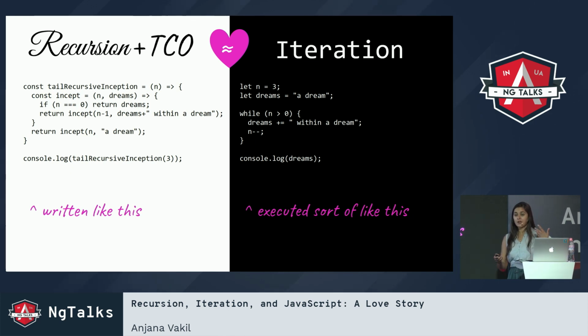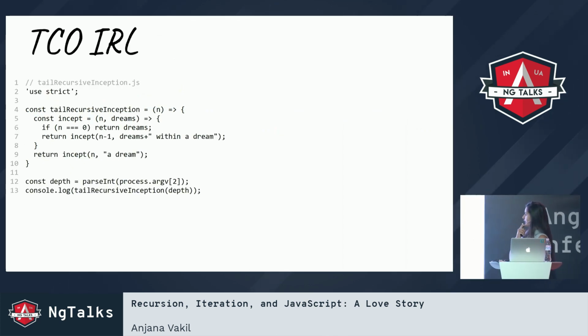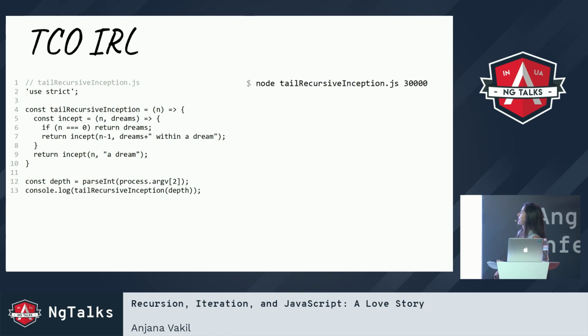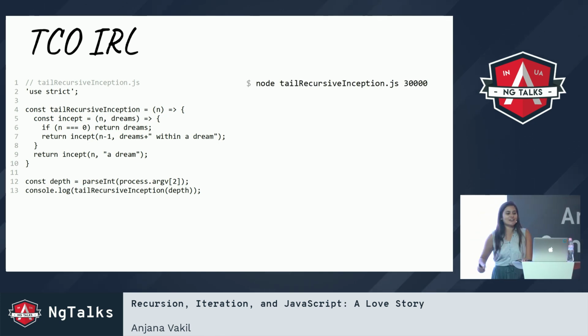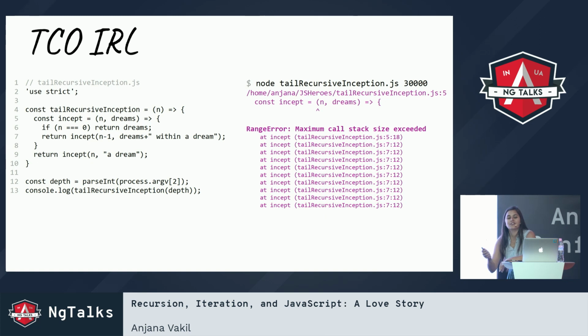It allows us to go to much, much greater depths of recursion, or possibly infinite recursion, without ever hitting that stack overflow. So, all right, I've wrapped my little tail-recursive inception function in a little script so I can run it, and I'm getting really excited. Anjana told me that we can run this, and we can get 30,000 different nested withins, and they're not going to fit on the slide, but let's try it. All right, ready? Go! Oh.